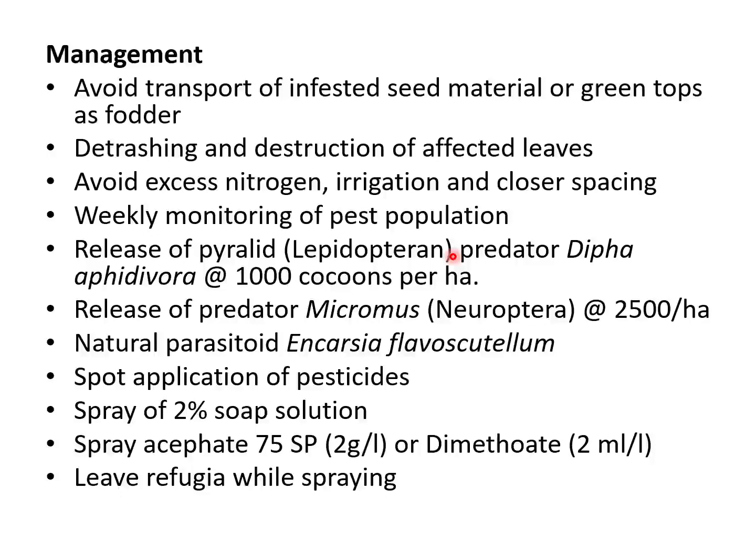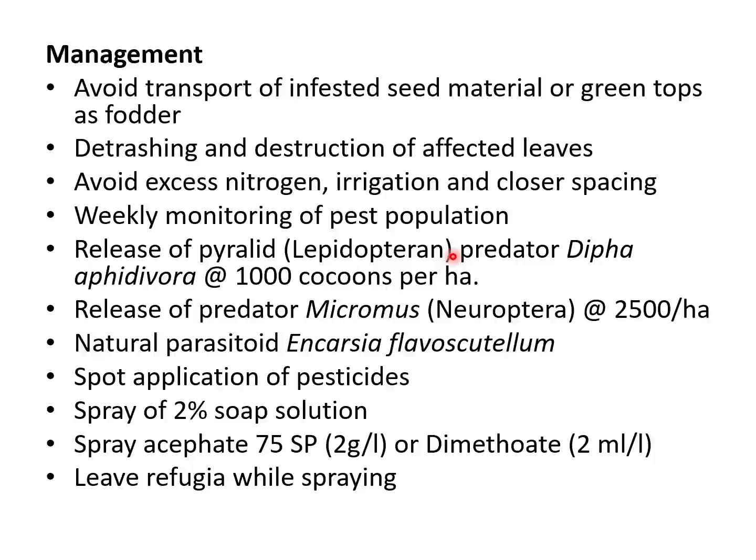Remember, we don't normally find a Lepidopteran predator in other insects. But we have one feeding on sugarcane woolly aphid Ceratovacuna lanigera, and that predator is Dipha aphidivora, and we can release Dipha aphidivora pupae at the rate of 1000 cocoons per hectare.